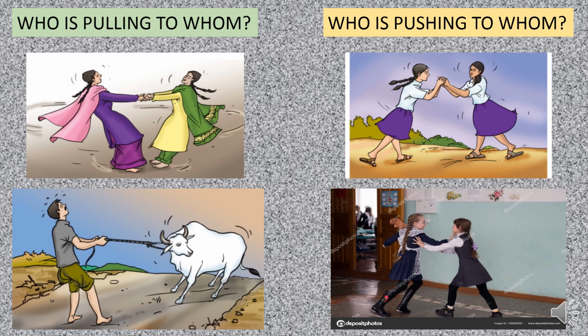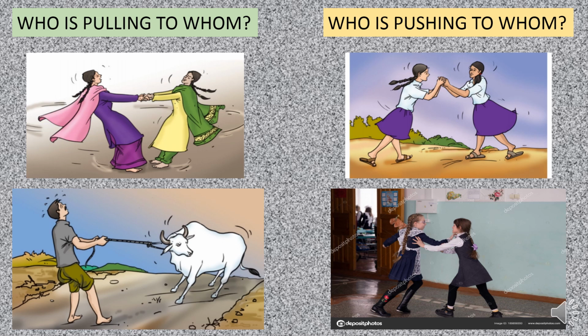So, by observing all these examples, we can come to know that there should be an interaction between the two objects. Then only the force can be produced, right? The first example I have shown you is the person pushing the car. Because of the pushing action, the car is able to move. Likewise, here the girls are playing, here the person is trying to pull the cow, and in the next two images the girls are pushing each other.